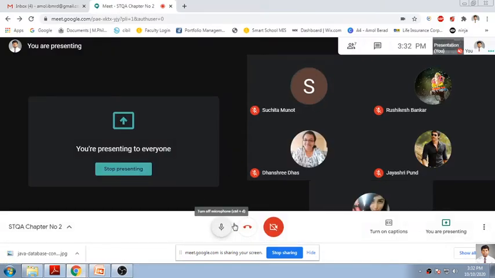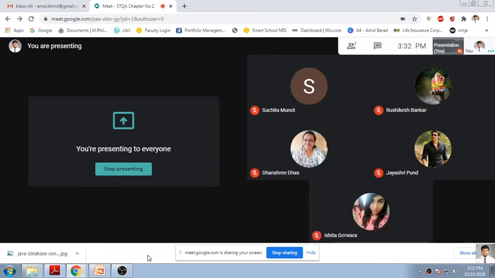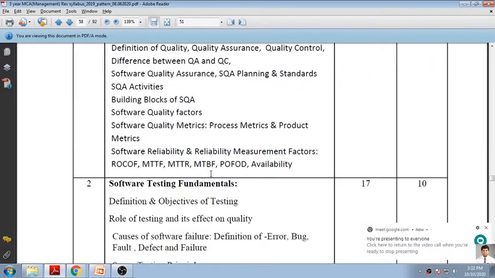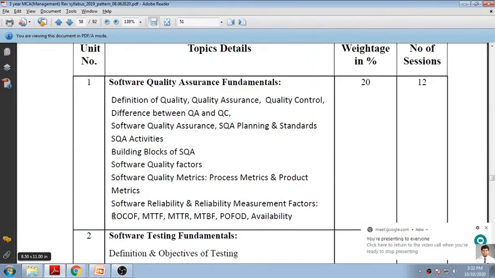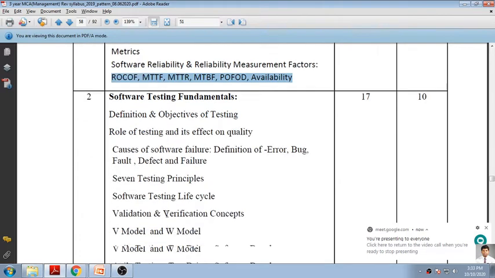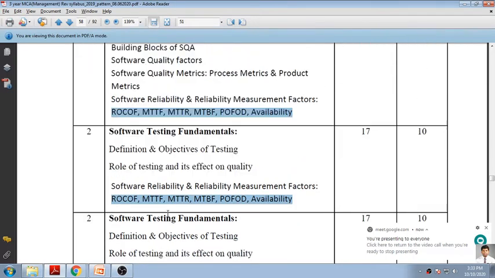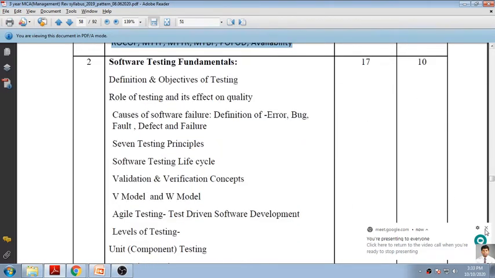Yes, sir. Now, basically, we'll talk about chapter number 2 now. First, you need to know what is there in the chapter. What is remaining of this chapter is only a limited part that we'll cover in the next session. Now, we'll focus on chapter number 2 because it is very vast, and in this a lot of things we need to know.